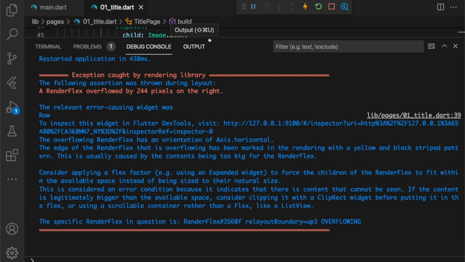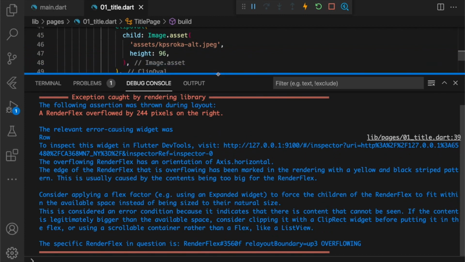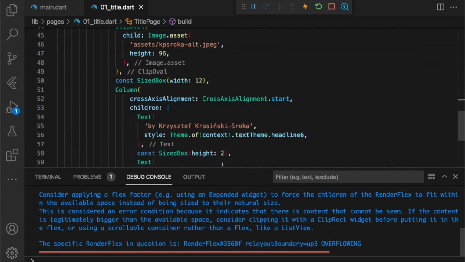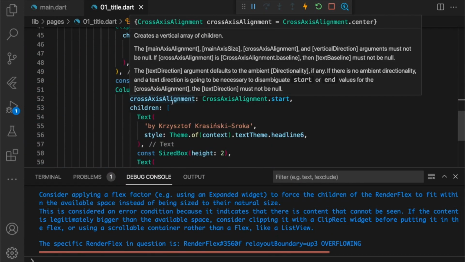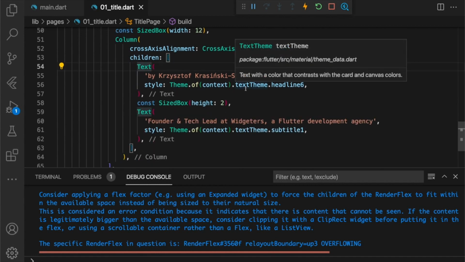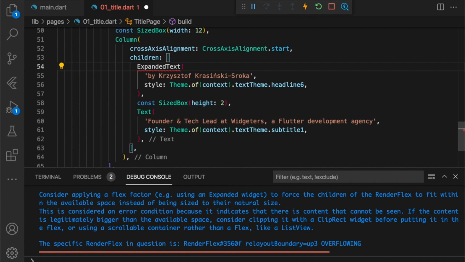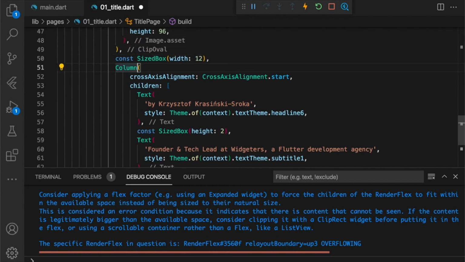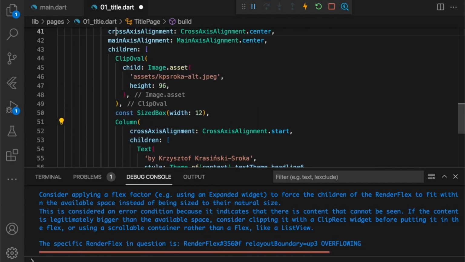So here we actually have even a suggestion. What can we use? Well, we should use the Expanded widget somehow. And I won't go into details of how this works, but let me try applying Expanded to the text widgets. Okay, no, this is actually going to be an Expanded column.